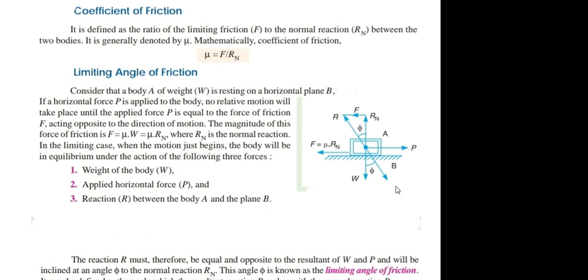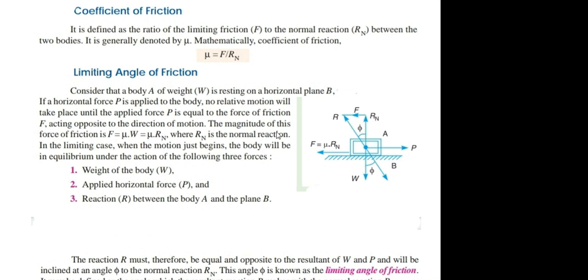Two, the applied horizontal force P, which is parallel to the horizontal plane surface. Three, the reaction R between the body A and the plane B. Now, what is that reaction R? It is the resultant of weight of body W and the applied force P. So the reaction R will act in opposite direction to that of the resultant of W and P, which are applied on the body A.